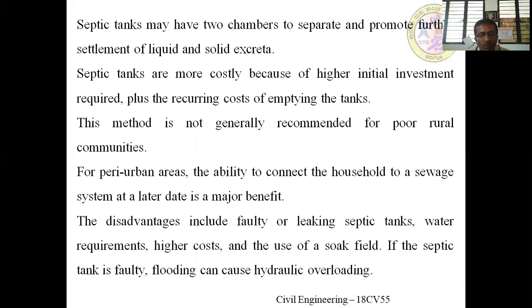The disadvantages include faulty or leaking septic tanks and water requirements. If there is any leakage in the system, the waste present in the septic tank automatically penetrates through the joints and may finally reach a nearby underground water source. By that, it leads to contamination of the groundwater source. The water requirement is more here. It is a wet type system.